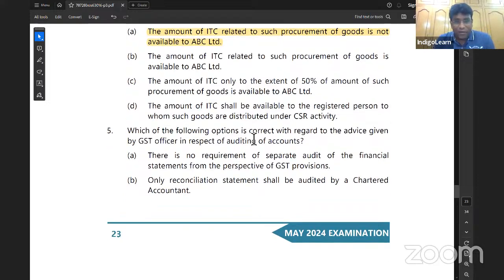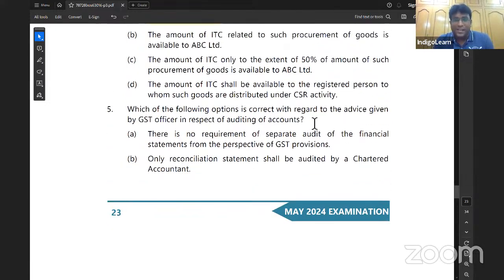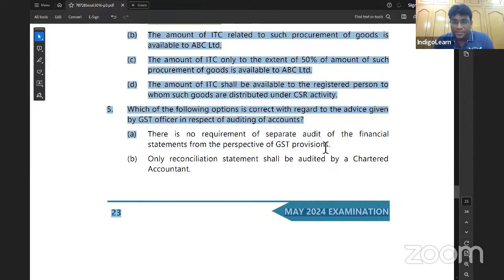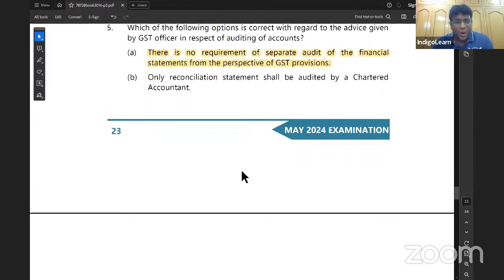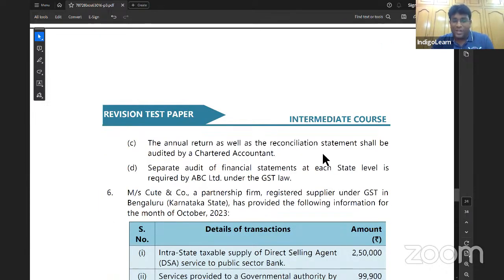Next point. Which of the following option is correct with regard to advice given by GST officer? There is no requirement of separate audit of financial statements from the perspective of GST provisions. Excellent. That is the answer. Because they removed the concept of audit by chartered accountant or cost accountant. It is henceforth only self-certified reconciliation statement. Option B, reconciliation statement should be audited by chartered accountant. No. Annual return as well as reconciliation should be audited by chartered accountant. No. Separate audit of financial statement at each state level is required by ABC under GST law. That is also not a correct answer.